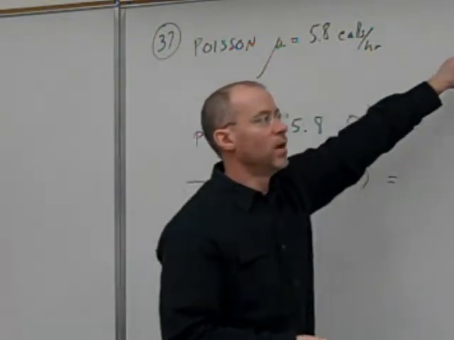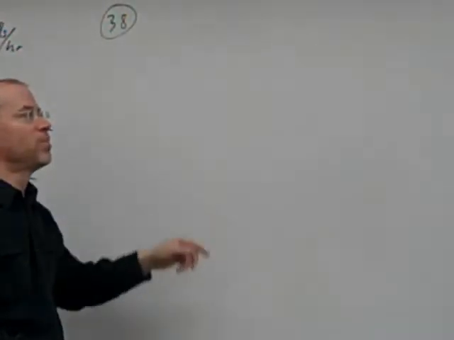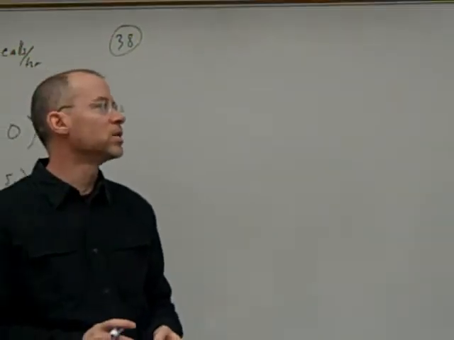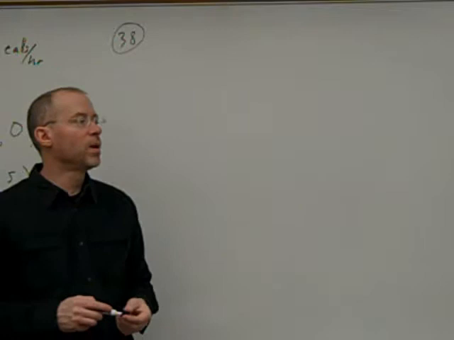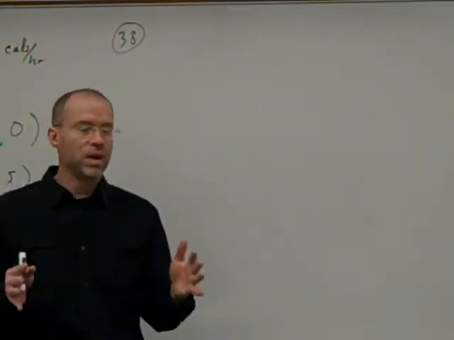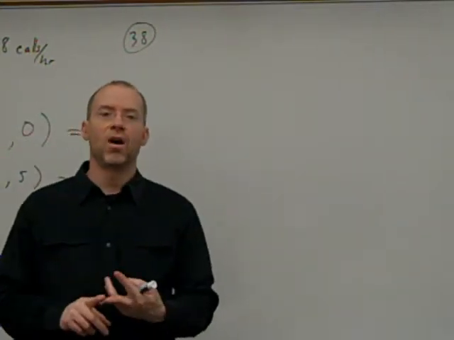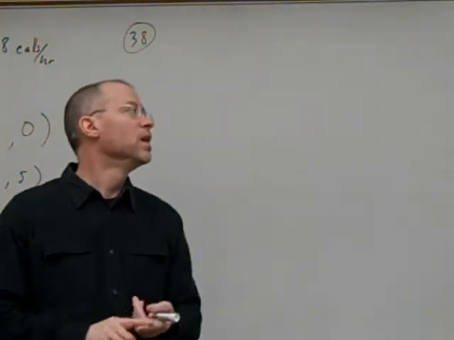In 38, though, even though we're still talking about Sue and phone calls, it says 9% of her calls come from her mother. What's the probability that in the next 10 calls, none will come from her mother? Okay, now this isn't talking about how much happens in an hour or 2 hours. It's not an interval of time. It's a number of calls. It's in the next 10 calls. So this should raise your antennas about a binomial distribution.